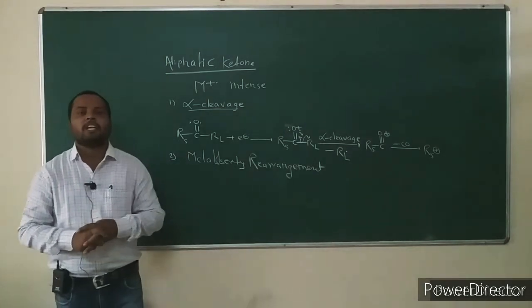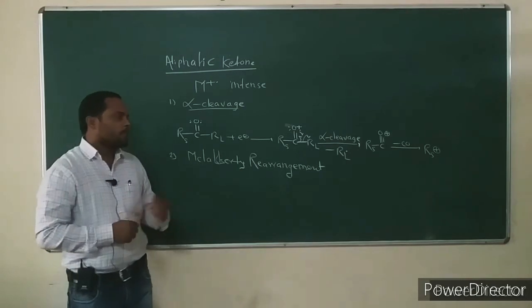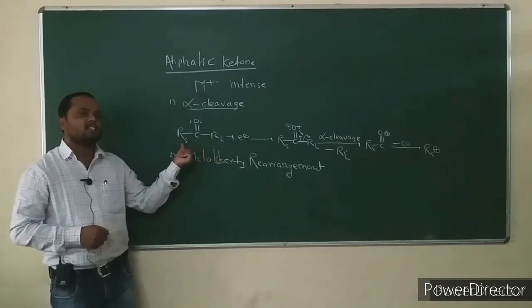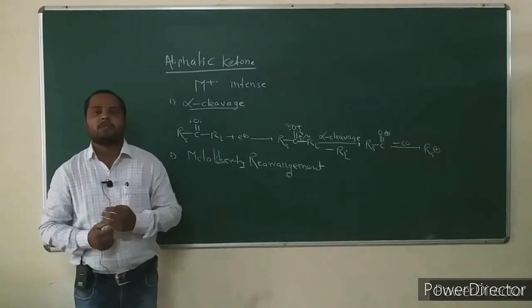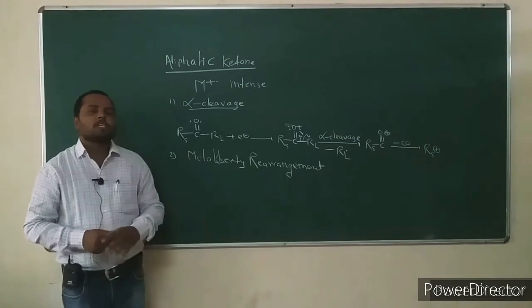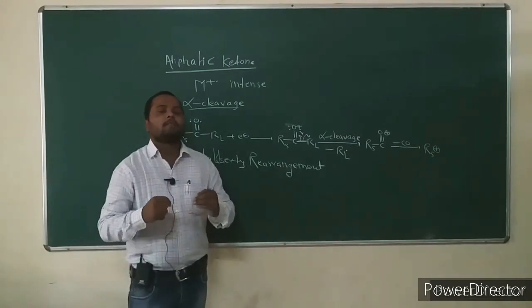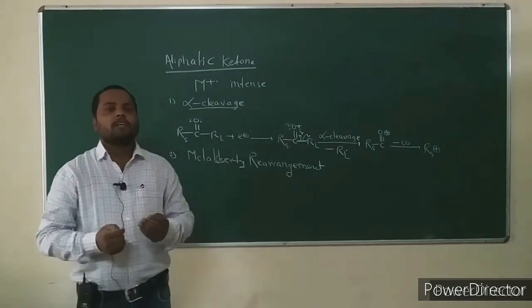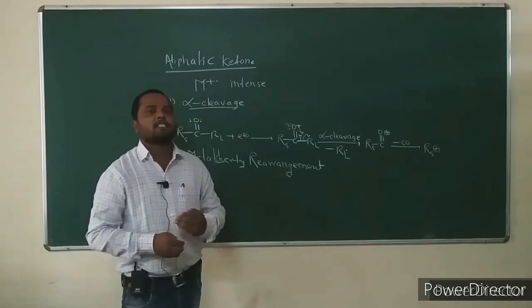The carbonyl compound must have a gamma hydrogen atom: one of the alkyl side chains must have at least three carbons, or at least one gamma hydrogen atom. Then it undergoes McLafferty fragmentation to give a fragment ion, generally at an even mass to charge ratio.